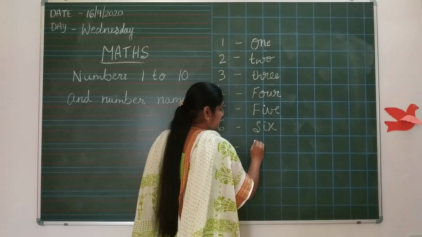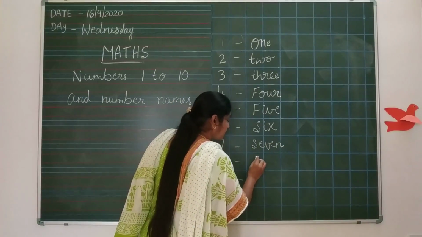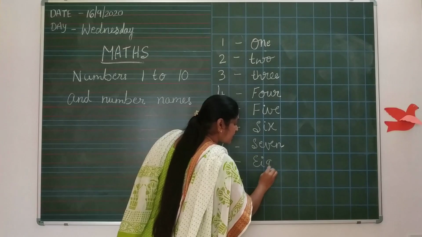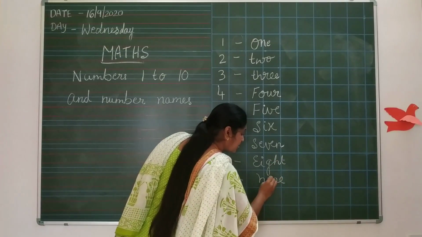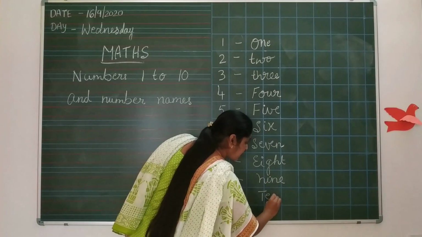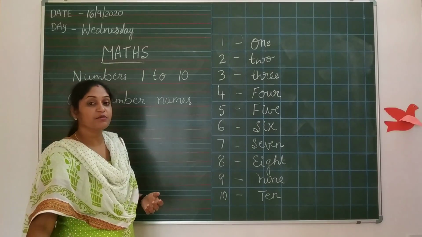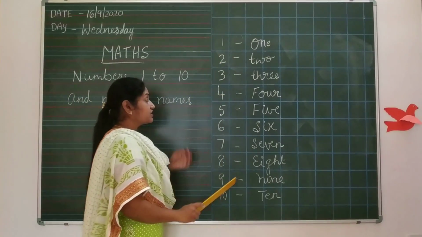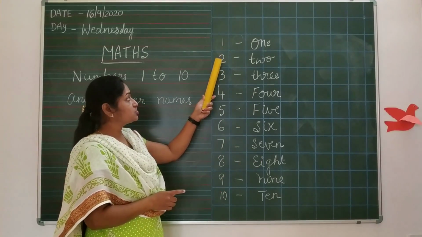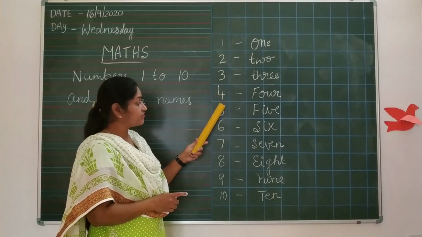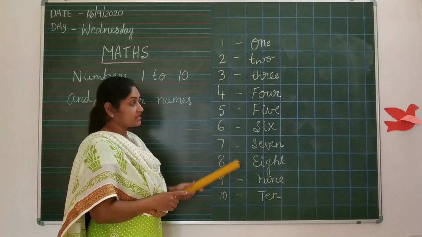S-I-X, 6. S-E-V-E-N, 7. E-I-G-H-T, 8. N-I-N-E, 9. T-E-N, 10. Children, you all learned the numbers now, 1 to 10. Then number names also. 1, 2, 3, 4, 5, 6, 7, 8, 9, and the 10.